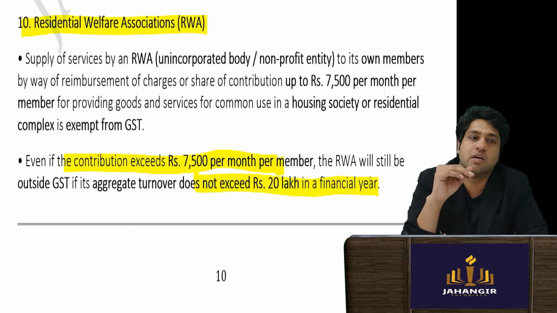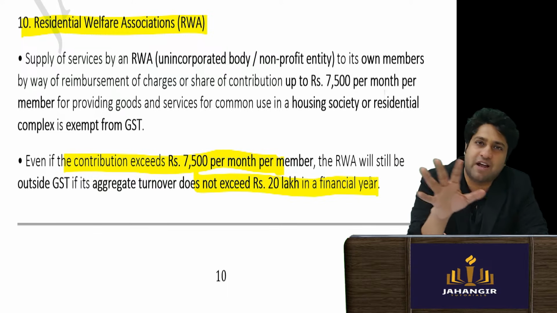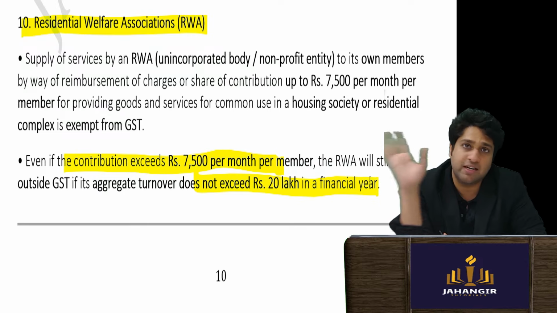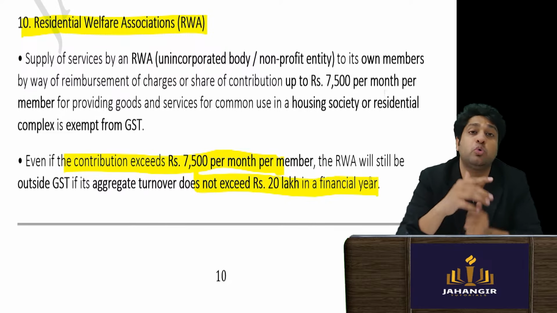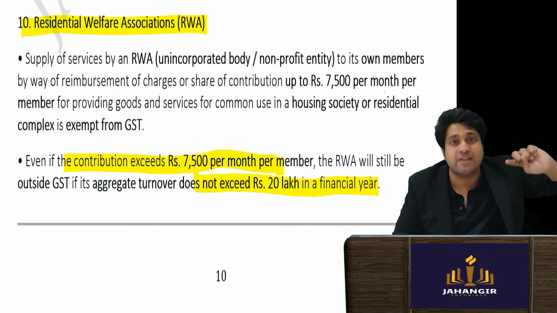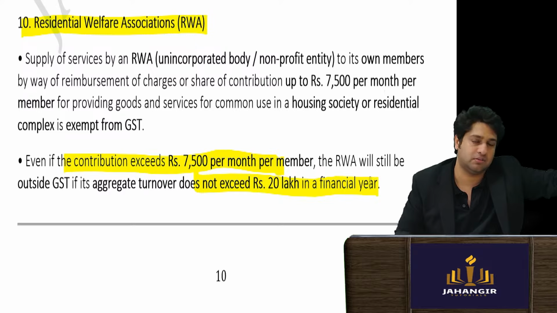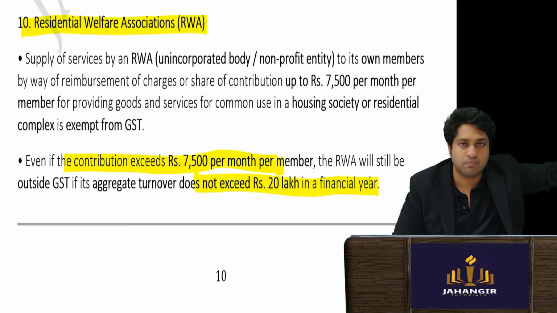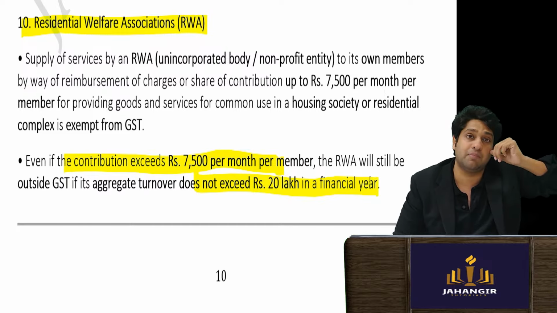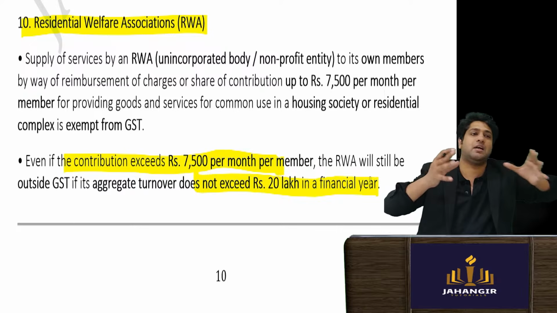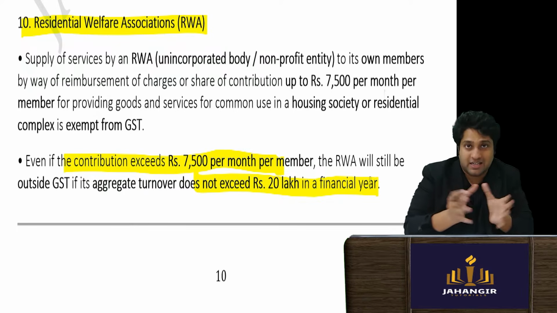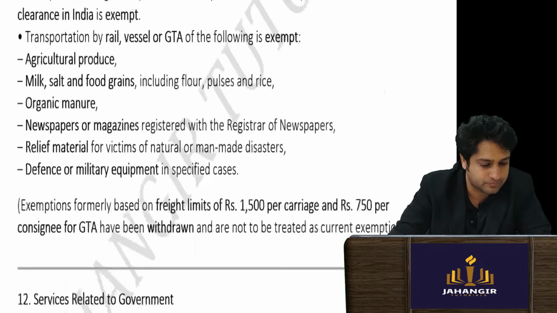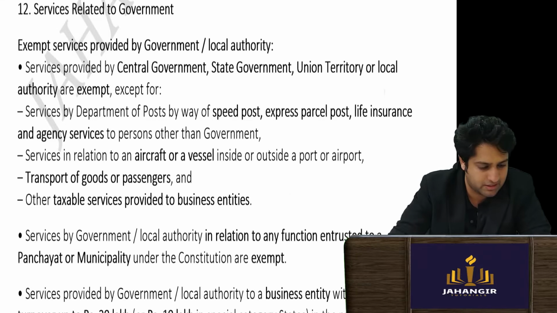Let's take it in reverse: if maintenance is 5,000 rupees, it is exempt. Two conditions are there: maintenance should be more than 7,500 per month per member, and collectively the pool should be more than 20 lakh rupees; then you have to get registered. Transport that is government related is exempt.